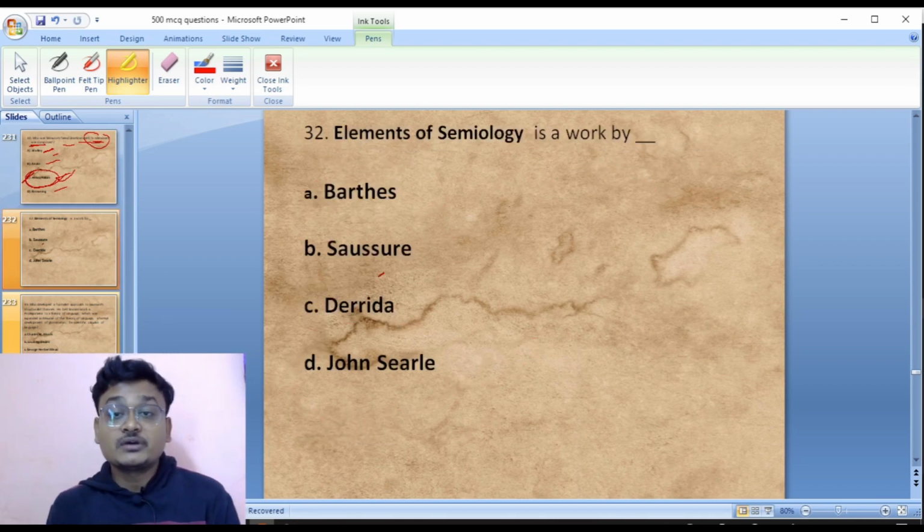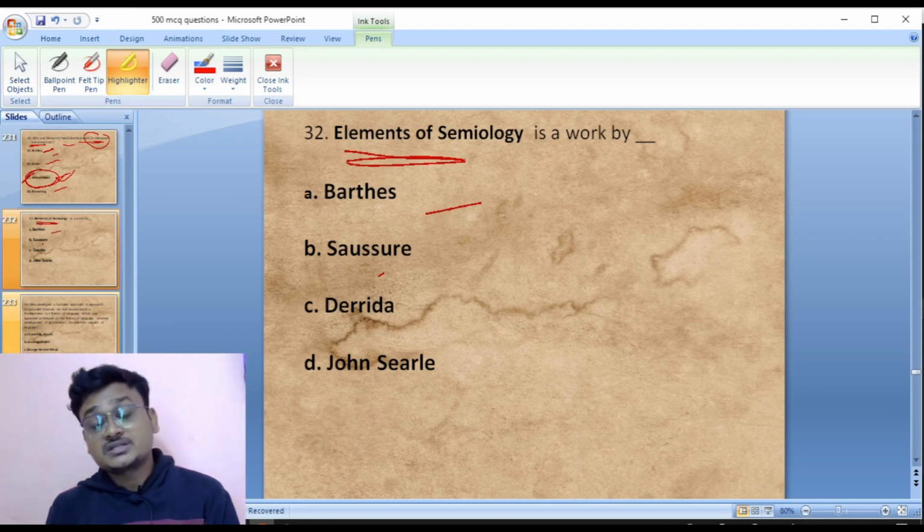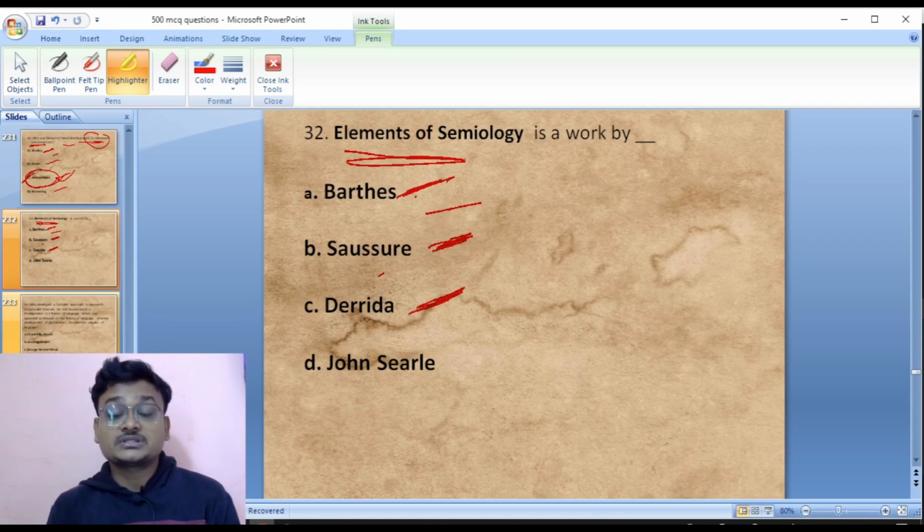Okay, now move to question number 32. Elements of Semiology is a work by Roland Barthes. He is a structuralist as well as a post-structuralist. Roland Barthes, Saussure, structuralist. Derrida, post-structuralist. Deconstruction, Derrida's deconstruction. Who coined the term aporia, and John Searle. So Roland Barthes is a structuralist as well as post-structuralist. But Roland Barthes, Saussure, structuralist, and Derrida, the deconstruction.